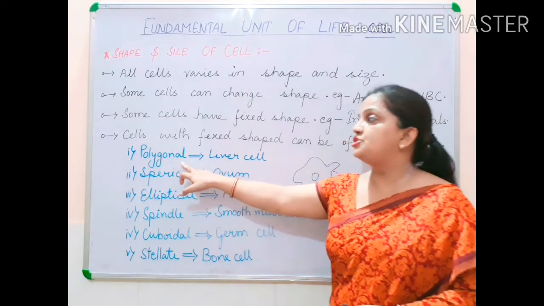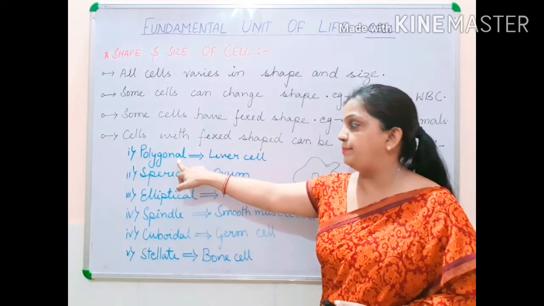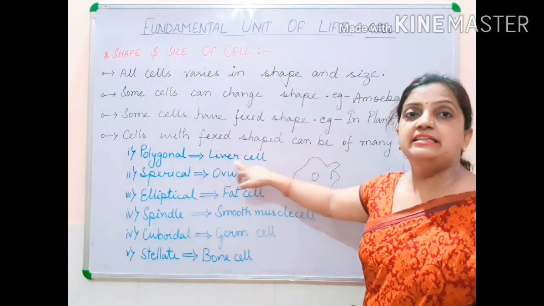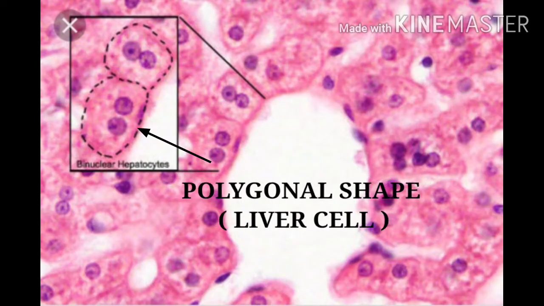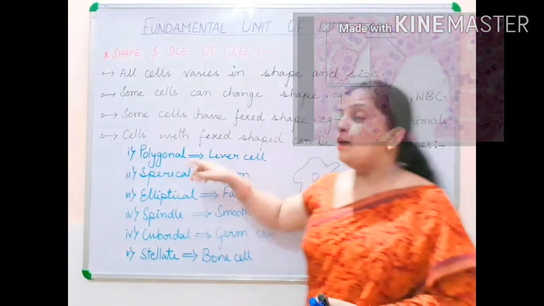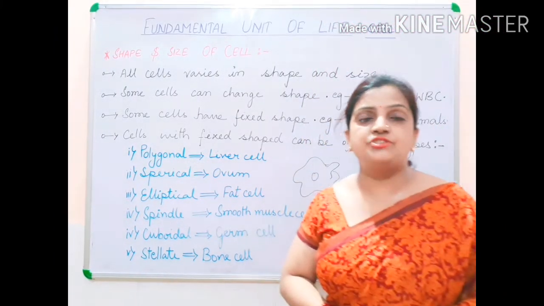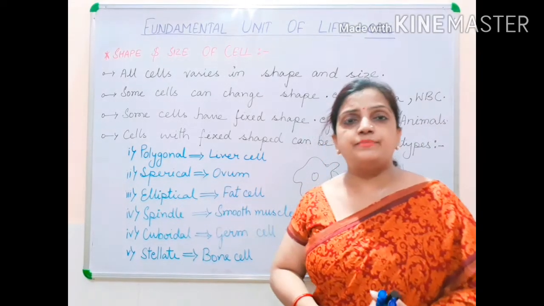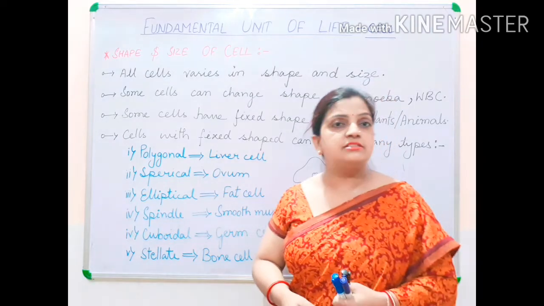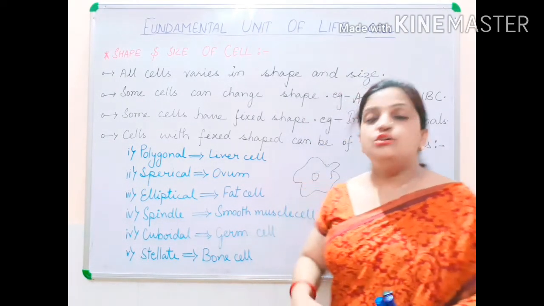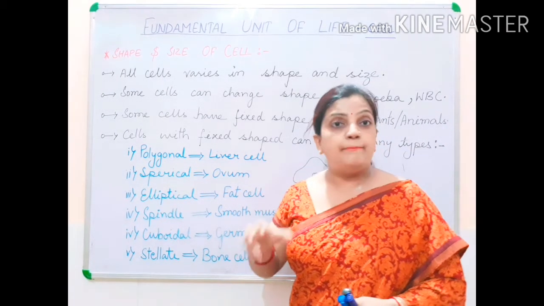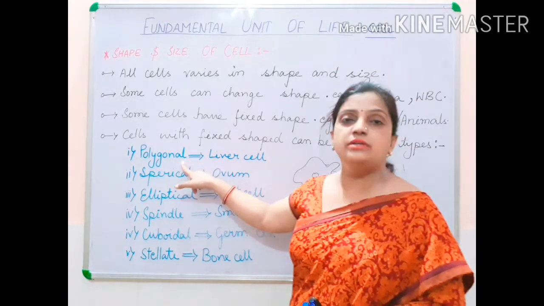So the first shape is polygonal shape, and the example of it is the liver cell. Polygonal shape is a two-dimensional, multiple shape you can call it. Polygonal shapes can be quadrilateral, hexagonal, pentagonal, so many shapes are there. So, liver cell is a type of cell where the shape is fixed, but the shape is polygonal.